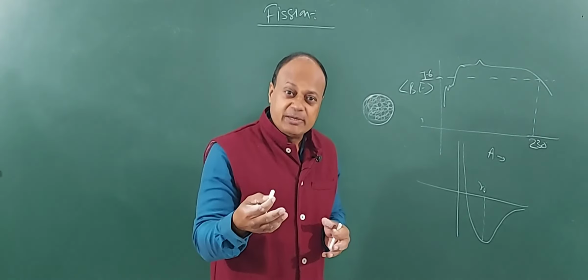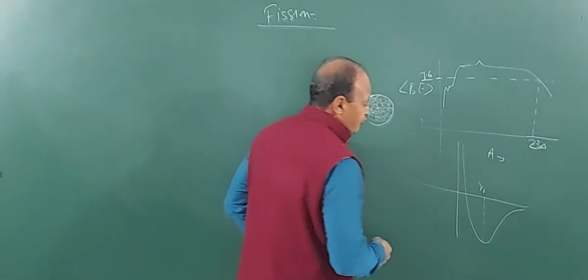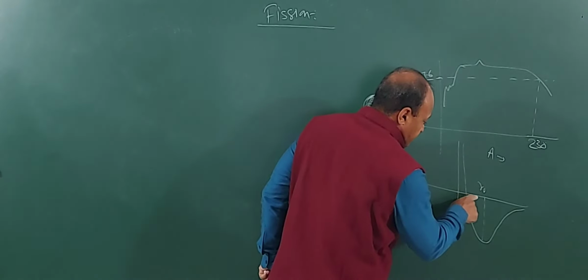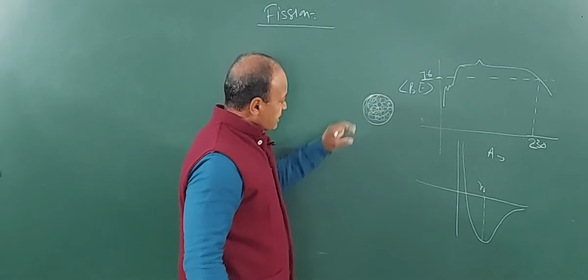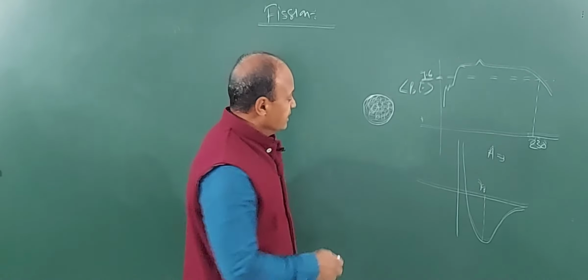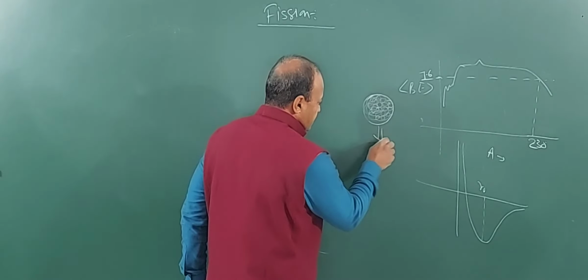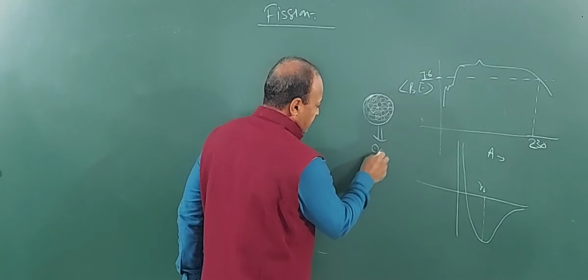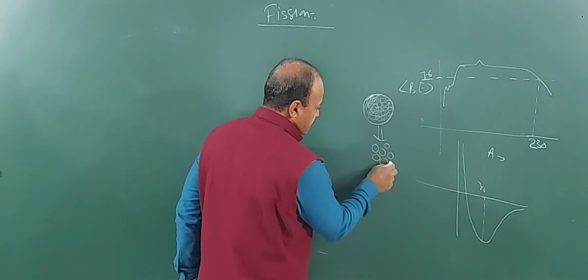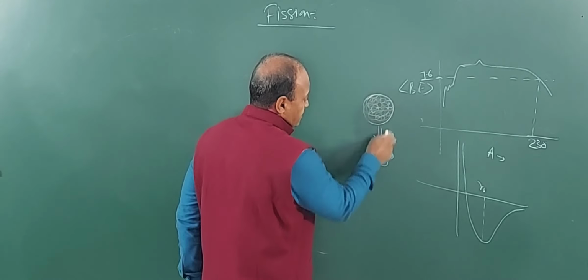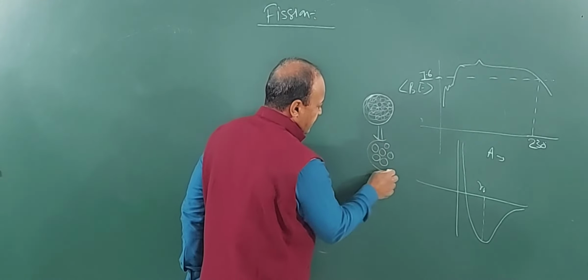So how can it gain stability? It can gain stability if it could come to this side of the graph, not this side. Meaning, if the distance among the nucleons could be slightly increased, if this could be made something like this, you can see the nucleons are more separated.